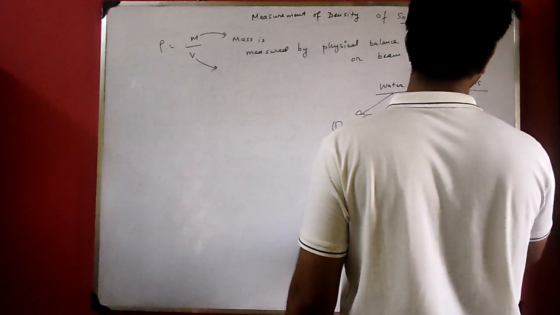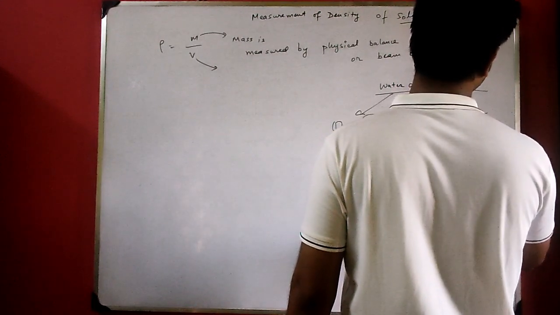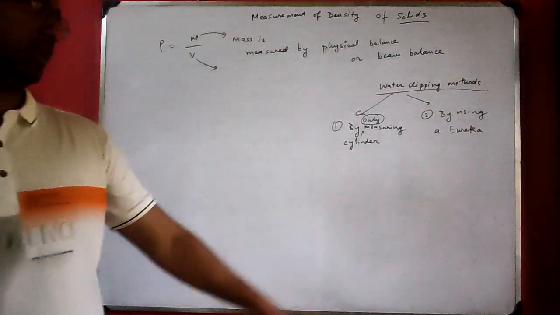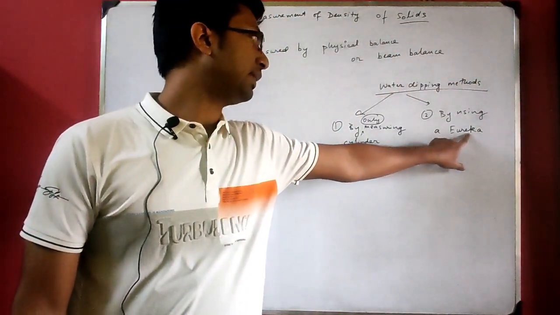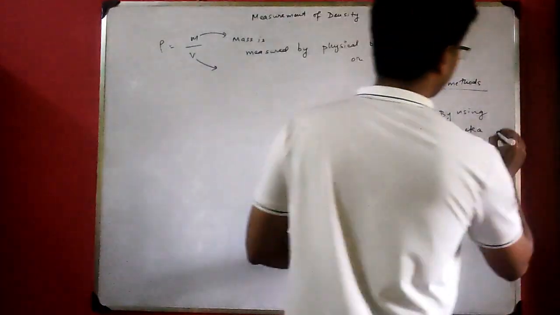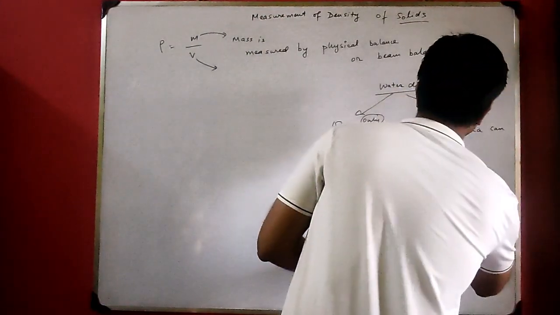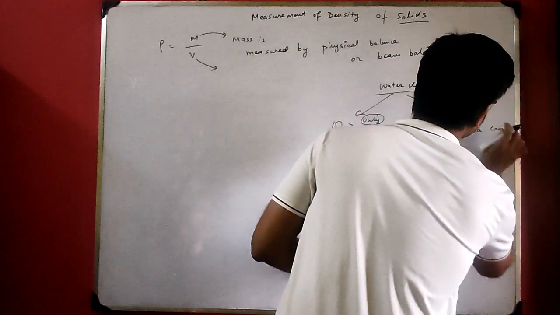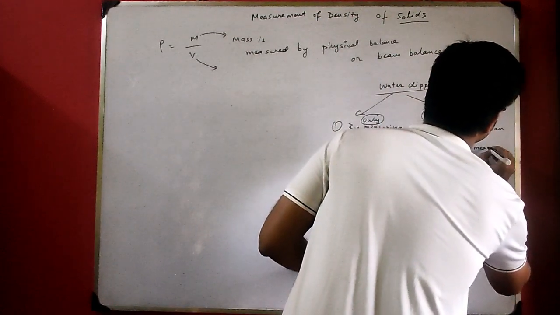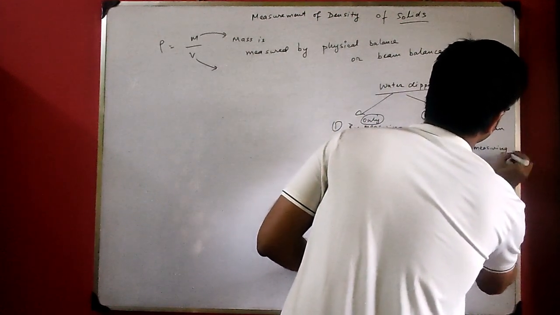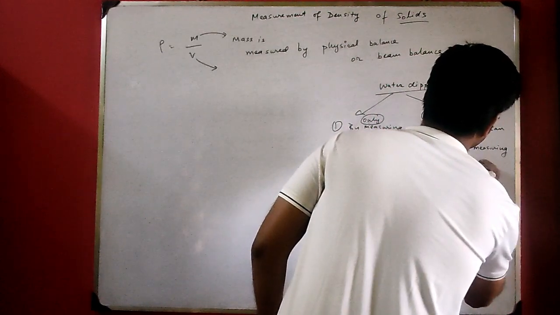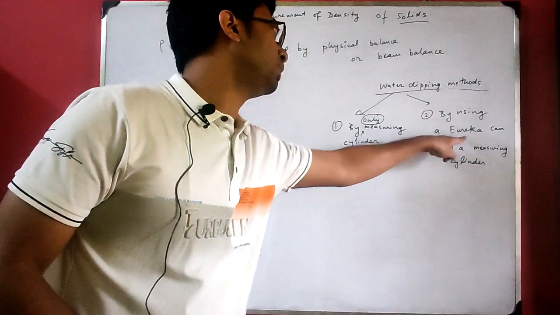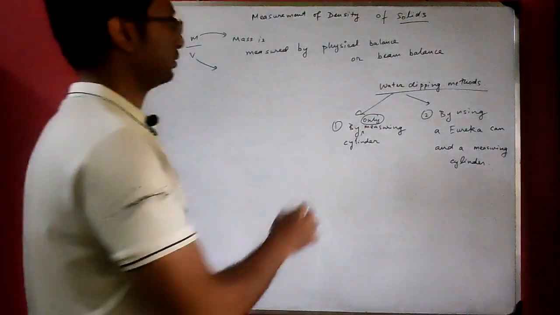And the second way you can find is by using a Eureka can. E-U-R-E-K-A, Eureka, see the spelling. By using a Eureka can and a measuring cylinder. Here only the measuring cylinder is used, and here a Eureka can is used along with the measuring cylinder. So see the two methods.